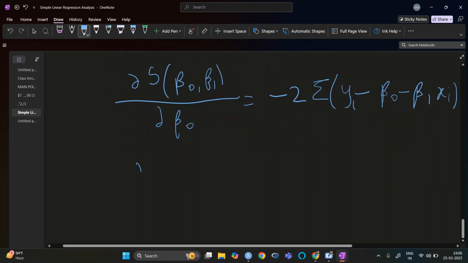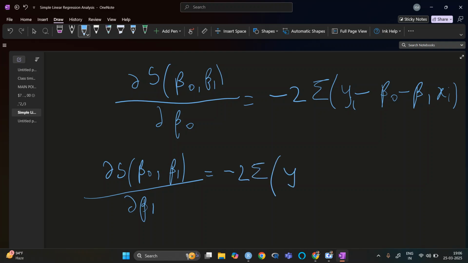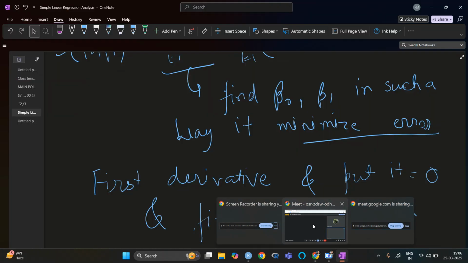If I do the similar thing with beta 1, it will be minus 2 summation yi minus beta naught minus beta 1 xi.